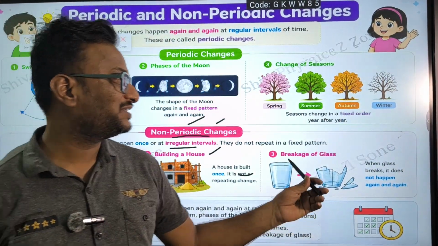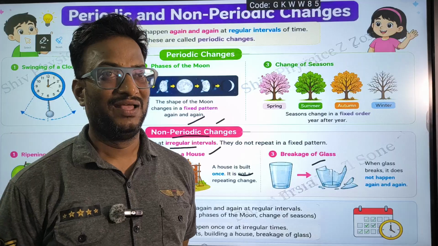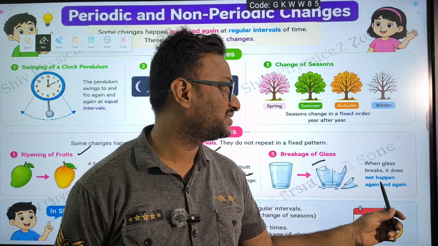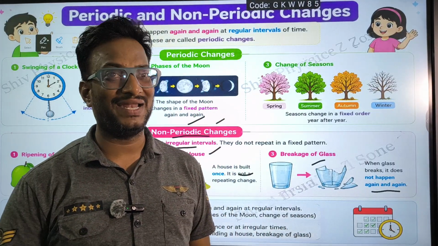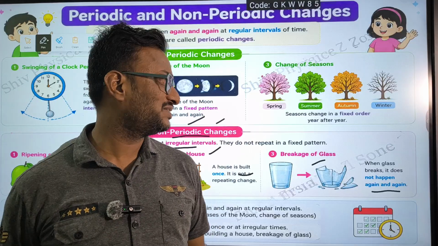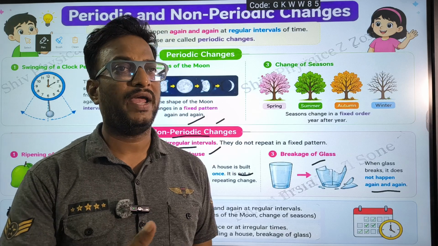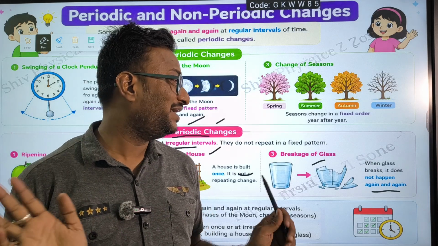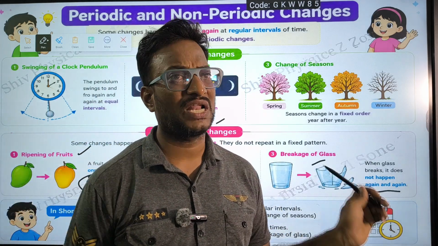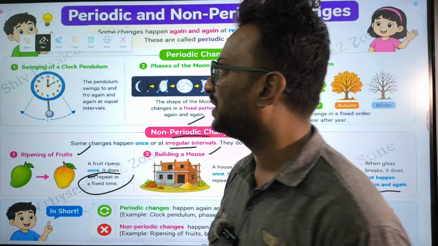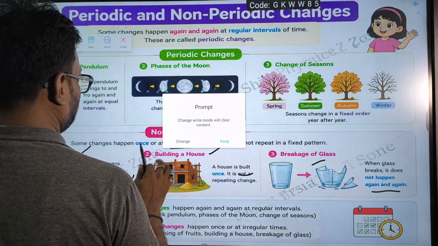Next, breakage of glass. Glass is brittle and when glass breaks, it does not happen again and again. It won't come back as glass and once again break, and then come back. So it doesn't do like that. These are all called non-periodic changes.